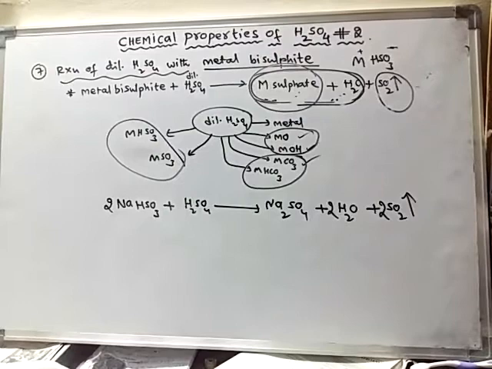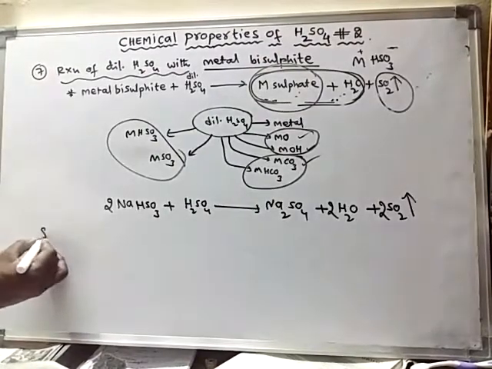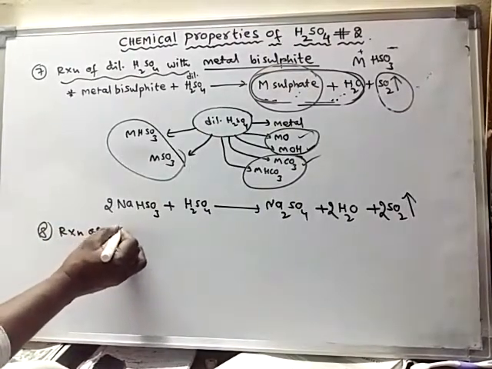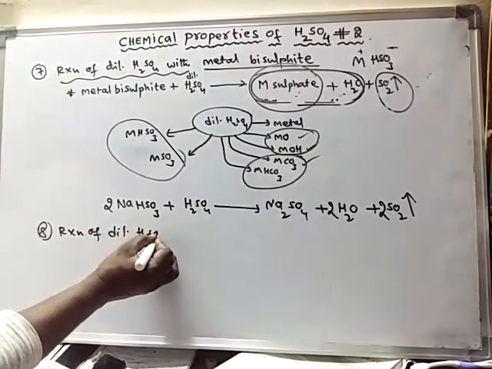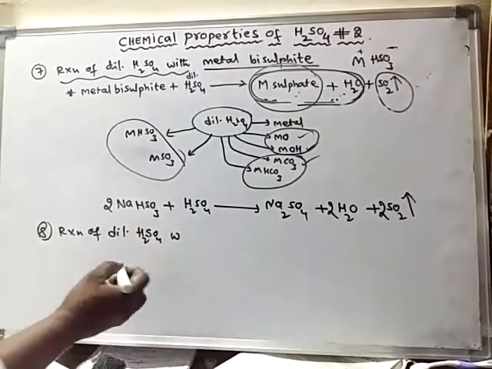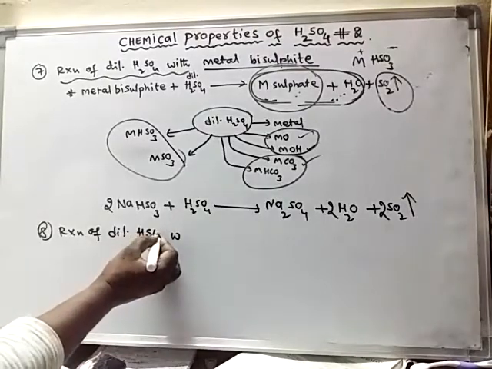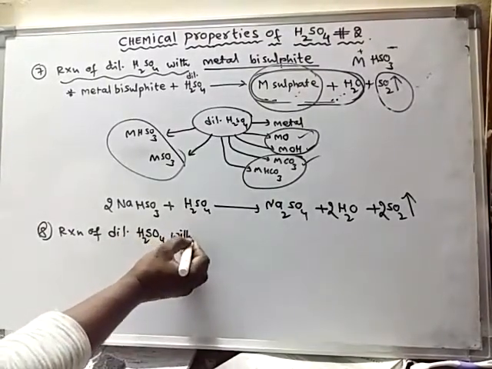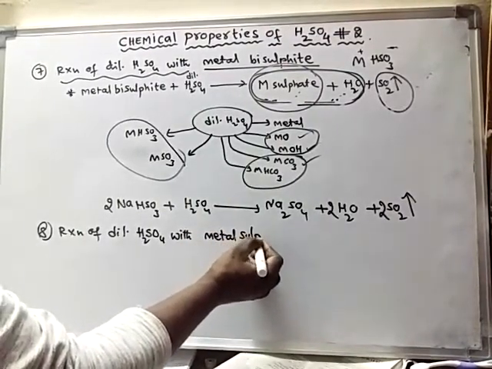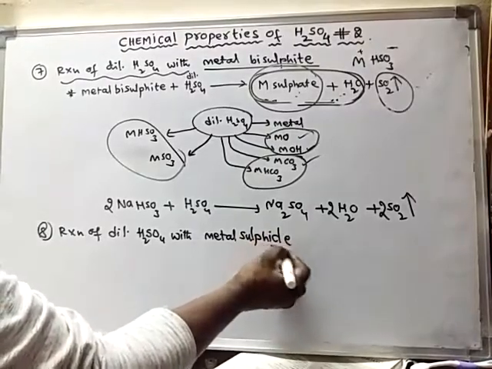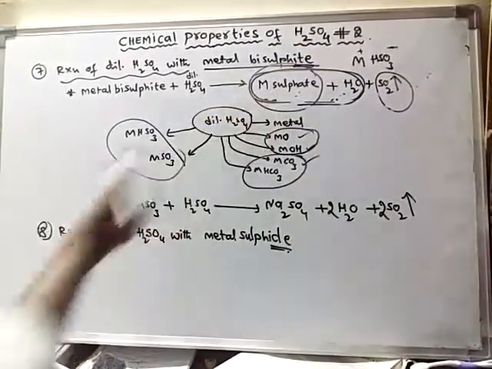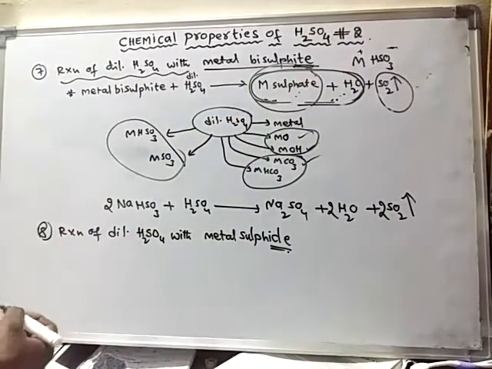Right. Now the next one is the reaction of dilute sulfuric acid with metal sulfide. So here it is not sulfite or bisulfite, here it is metal sulfide.